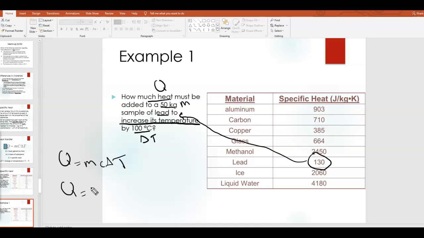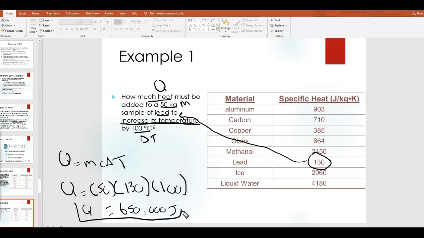We have m, which is the mass, that's 50 kilograms. We have the specific heat of lead, which is 130. And then delta T, the change in temperature in this case is just 100 degrees Celsius. Okay, so if you take your calculator, plug those values in, 50 times 130 times 100, you get 650,000 joules.